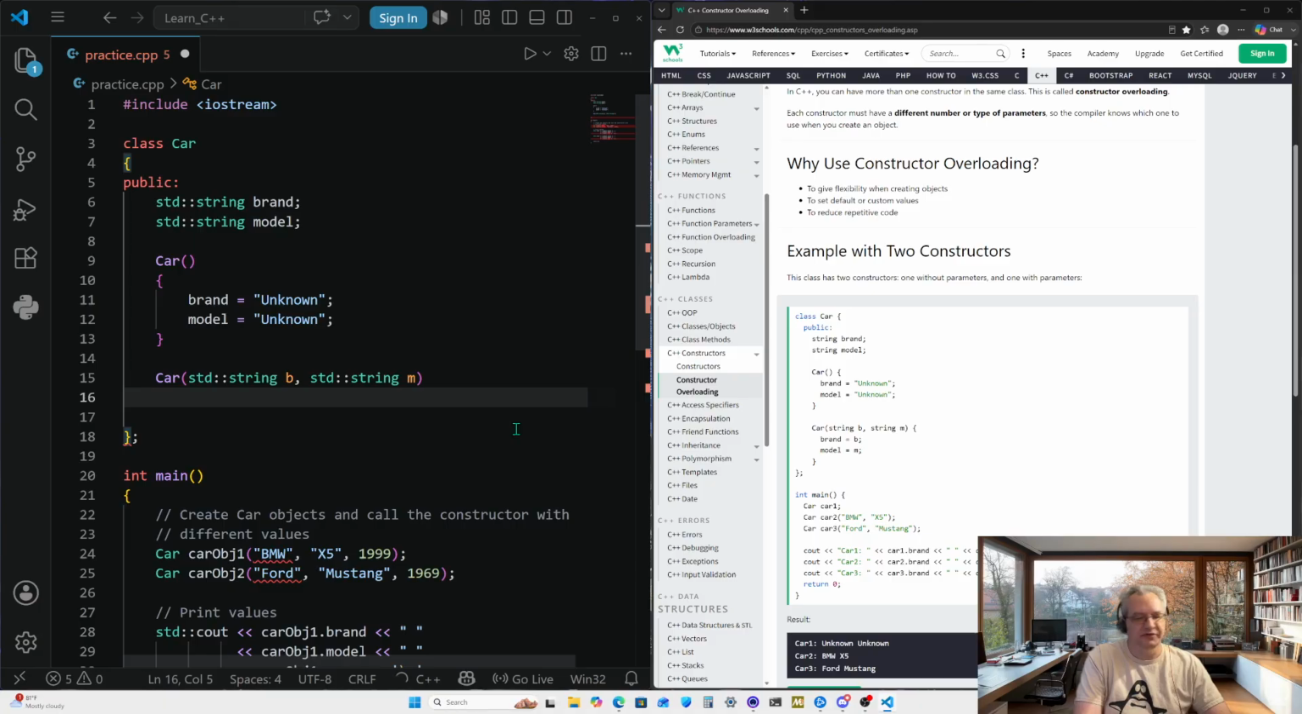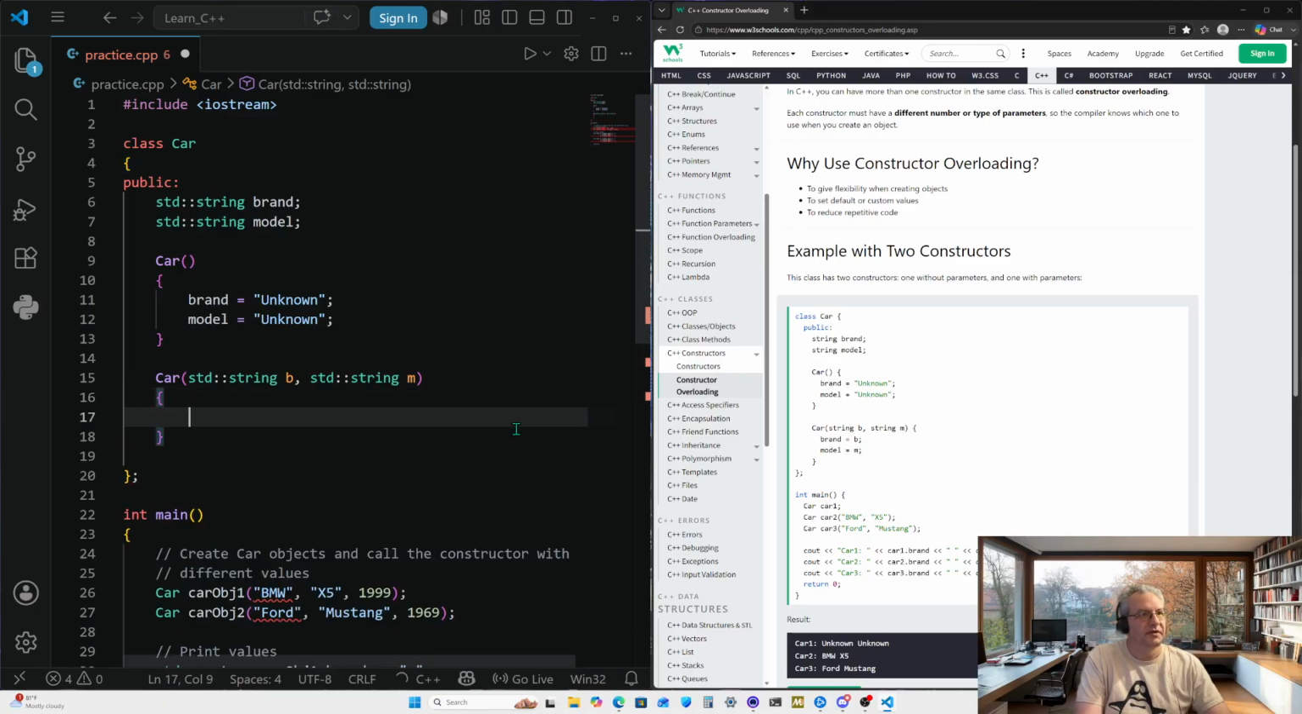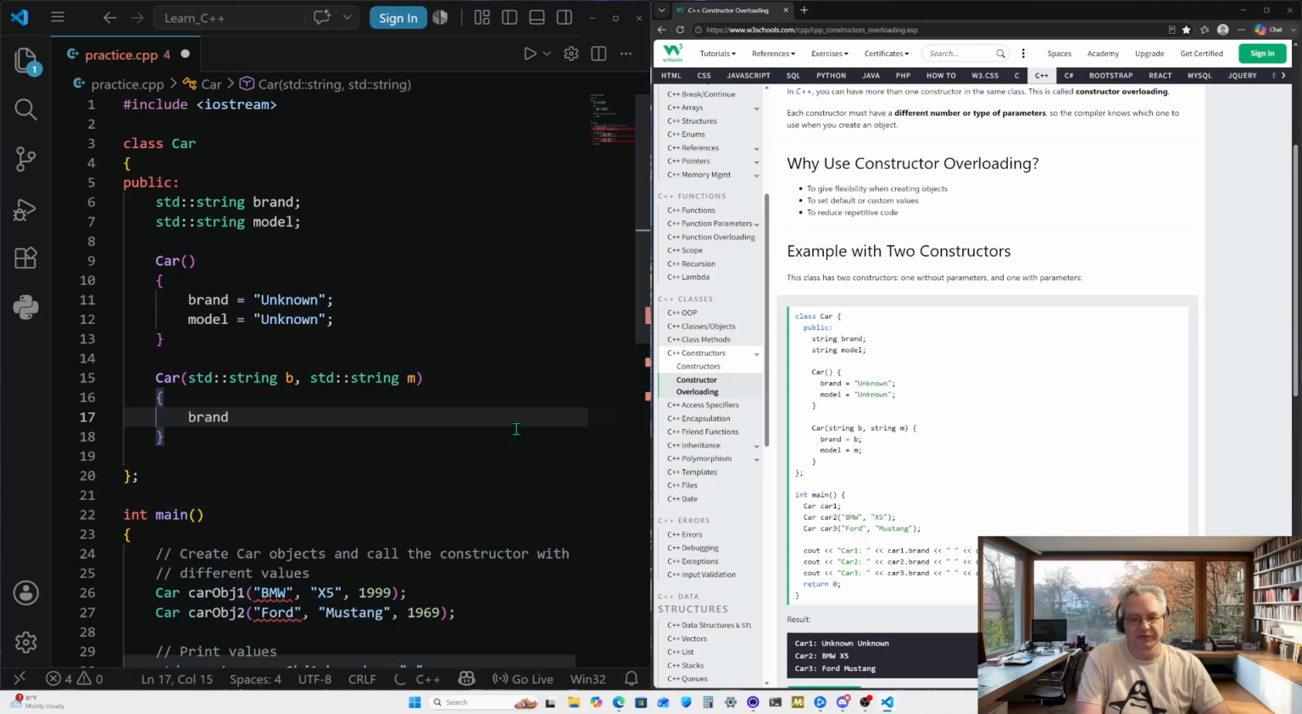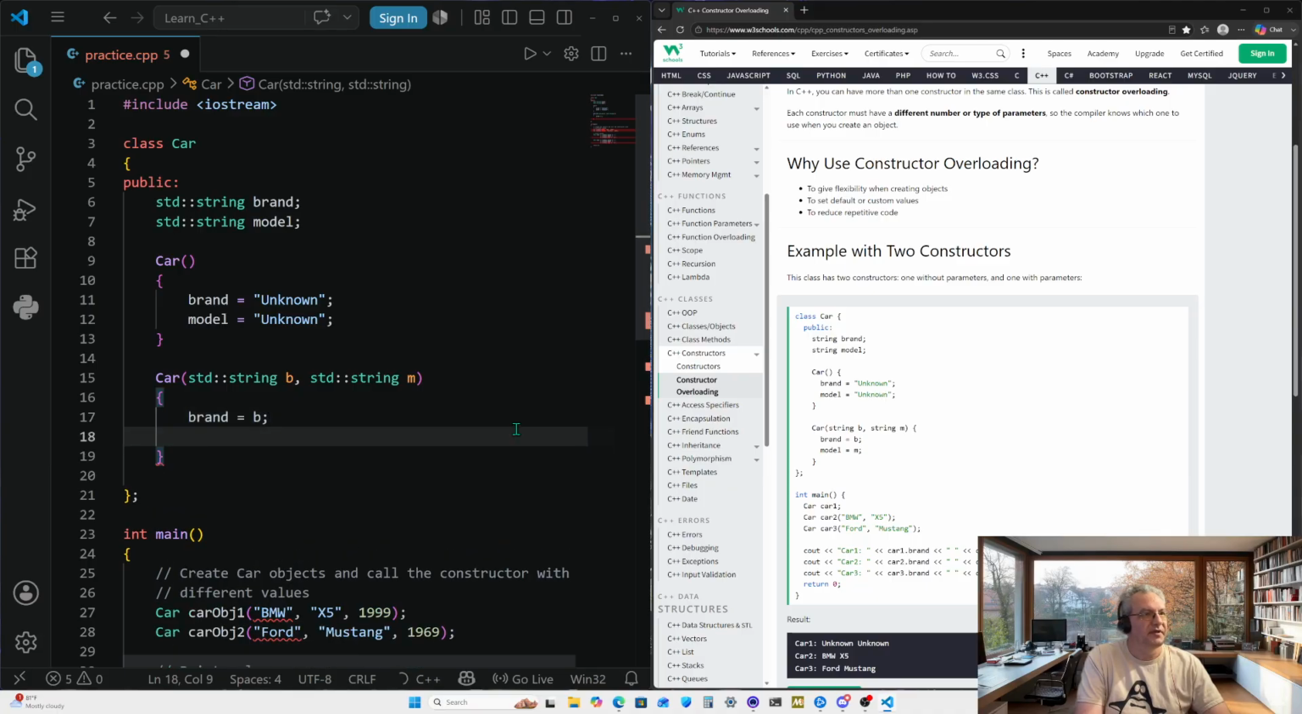Curly brackets, and then brand is going to be set to b, and model is going to be set to m, for our variables in the parameters, set as both strings.